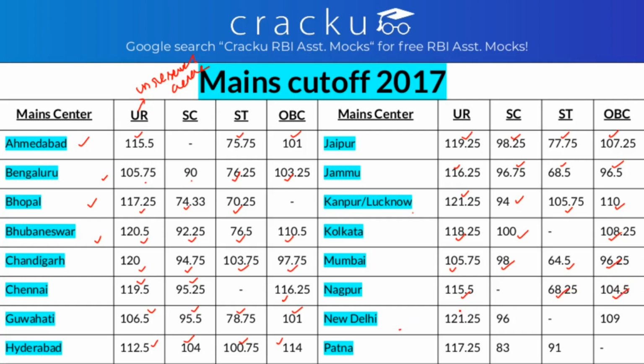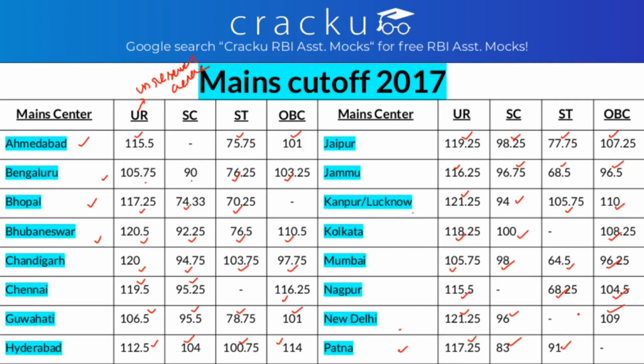In Mumbai, the general cutoff is 105.75, for SC it is 98, for ST it is 64.5 and for OBC it is 96.25. In Nagpur, it is 115.5 for general, for ST it is 68.25 and for OBC it is 104.5. In New Delhi, it is 121.25 for general, 96 for SC and 109 for OBC. In Patna, it is 117.25 for general, 83 for SC, 91 for ST, and similarly Cochin, that is not mentioned here, it is 124.5 for general, 91.25 for SC and 116.25 for OBC. These are the mains cutoffs for the year 2017.